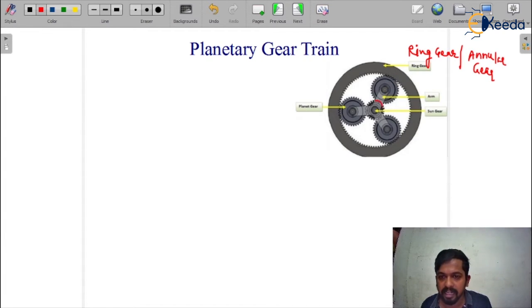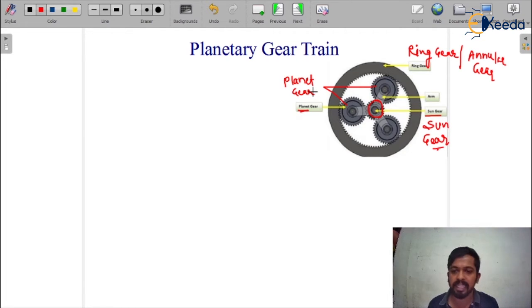And you can see this is the smallest gear. This is the center gear. You can see here at the center there is a gear which is considered as the sun gear. This is the smallest circle of the planetary gear train. Here you can see there are three gears between the sun gear and the ring gear, that is known as the planet gear. Here it is written planet gears, or you can call them pinions. Sometimes they are called pinions.